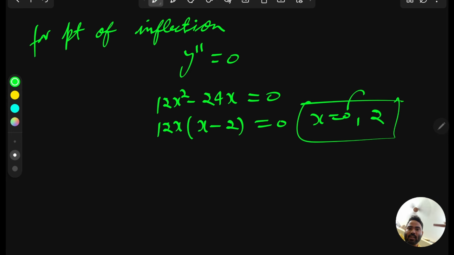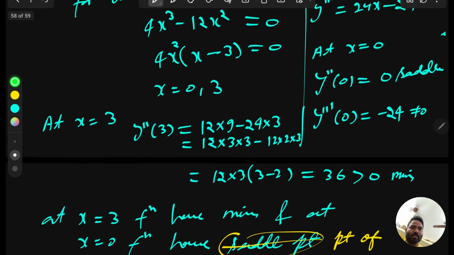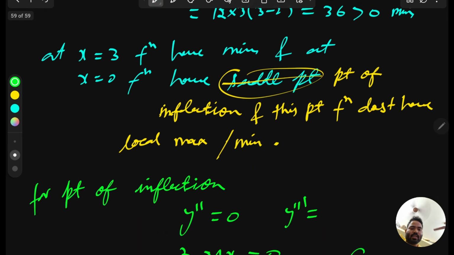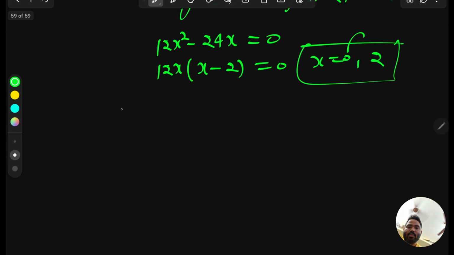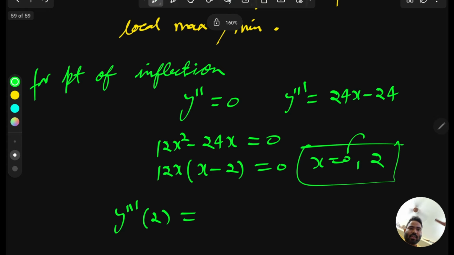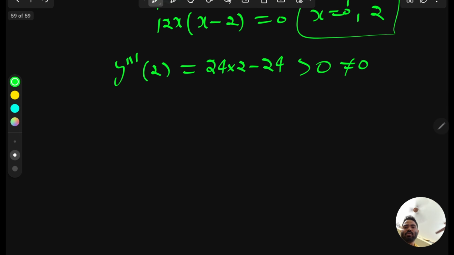Then we already know what is y triple dash. Y triple dash is 24x minus 24, and if you check y triple dash at 2, then y triple dash is 24 into 2 minus 24, which is positive. So this is positive, not equal to 0, which means x equal to 2 is also a point of inflection.